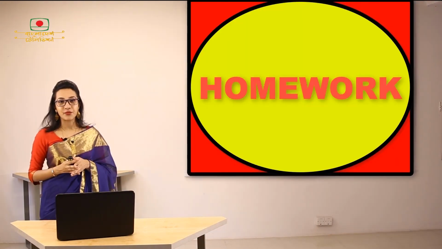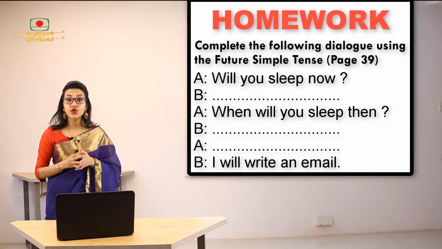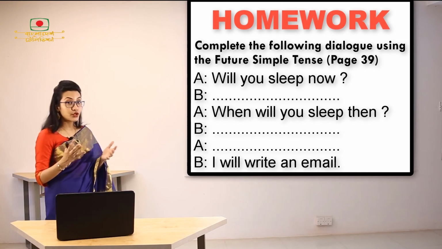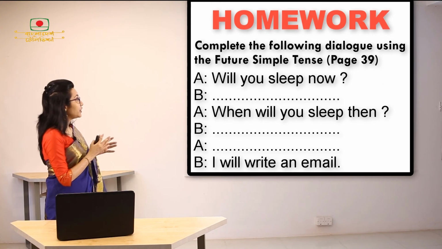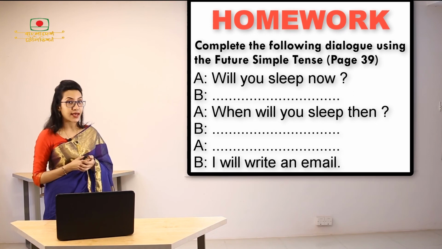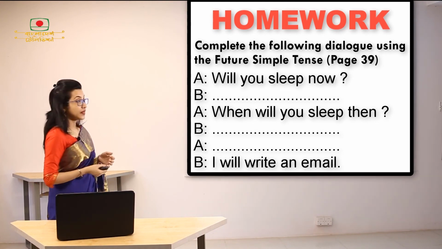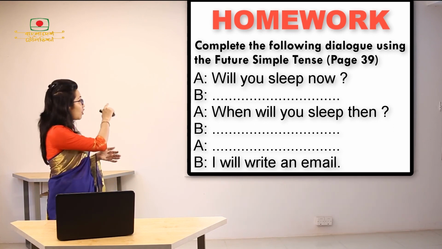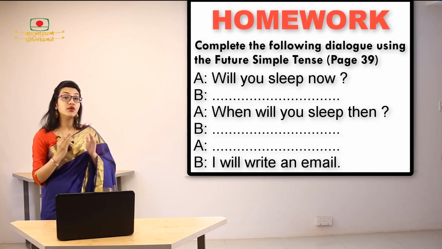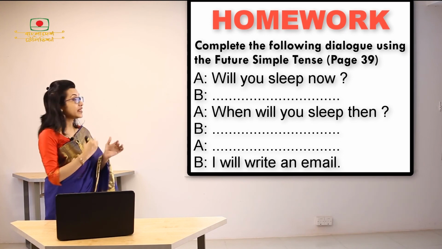Now it's time for homework. This homework can be found in your book at page number 39. What you have to do? You have to complete the following dialogues using the future simple tense. For example, person A is saying, will you sleep now? Now you can see that the part of B's speech is blank. What you have to do? You have to come up with your own sentence here and complete the dialogue.